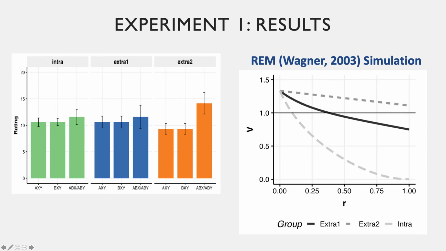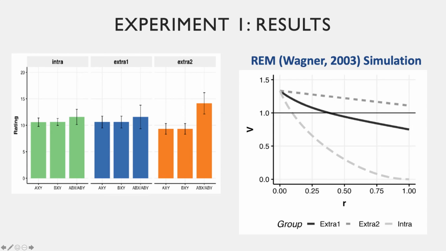As you can see, no value of R could predict our results of summation in group extra 2 and no summation in both groups intra and extra 1. Across all values of R, the model predicts a large difference in the summation effect for groups extra 1 and intra, which was not observed in the data. If a simple associative analysis cannot explain these results, the question is what mechanism can.